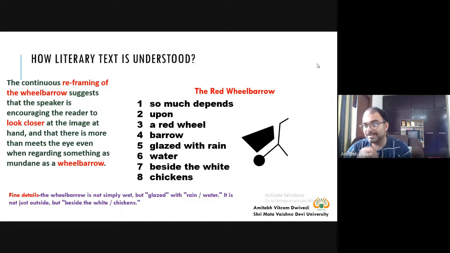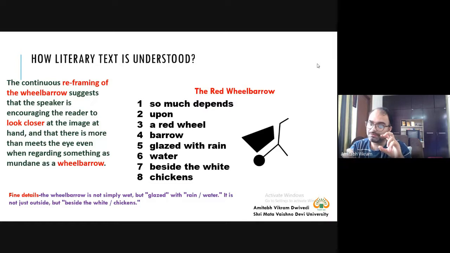So we have finer details after the topic, the red wheelbarrow, is introduced. The red wheelbarrow is not simply wet. So we know the difference between wet and glazed. Now this glazed is like an onomatopoeic word, glazed with rainwater. Fine.